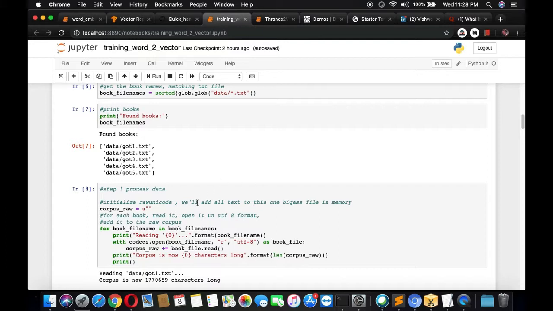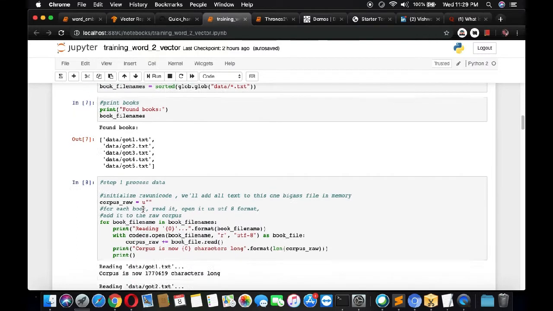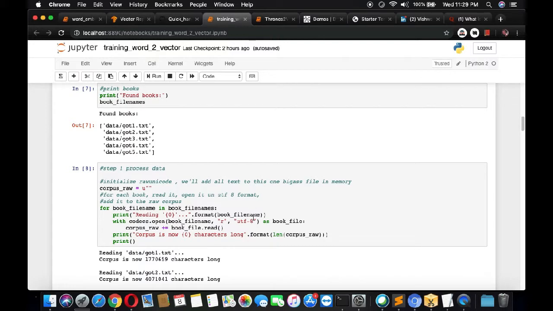So first we are initializing it with a raw Unicode string, and then we are reading from the book file names. While reading, we are using codecs and converting into UTF-8. While writing into this corpus, we are using Unicode. But while reading, you have to convert it into UTF-8.